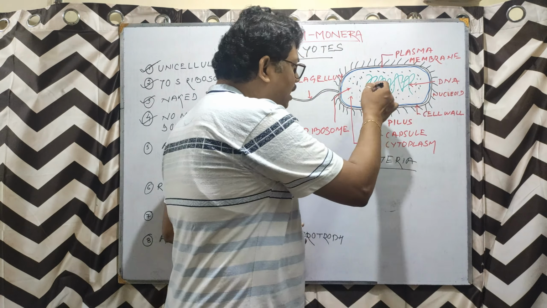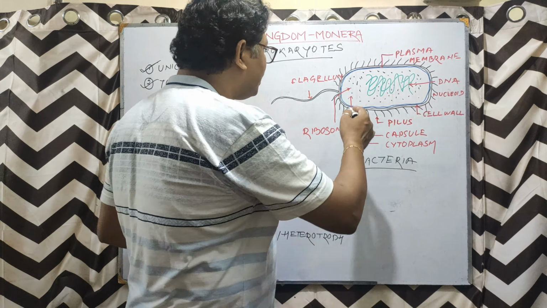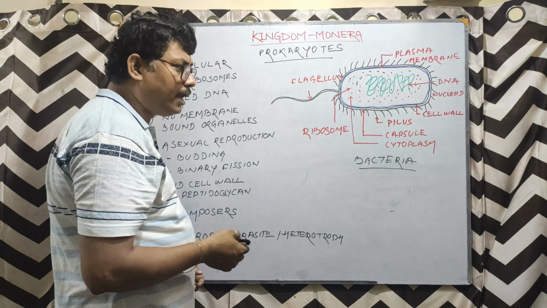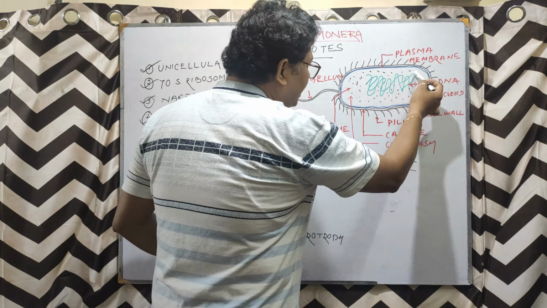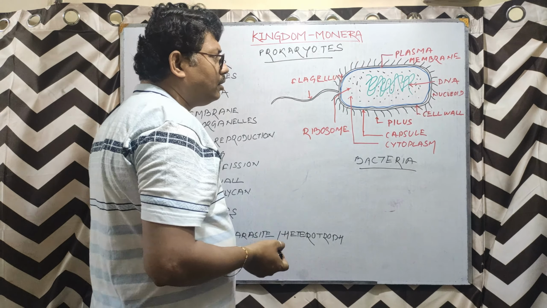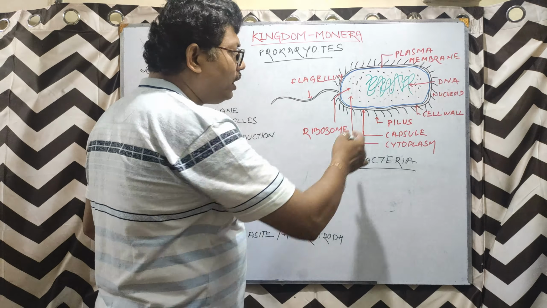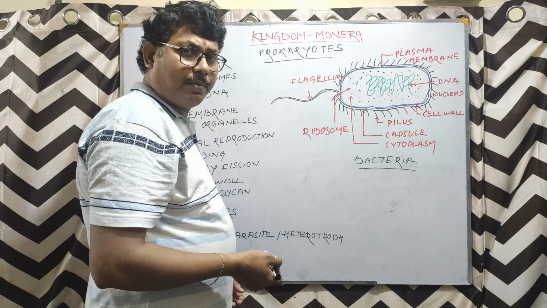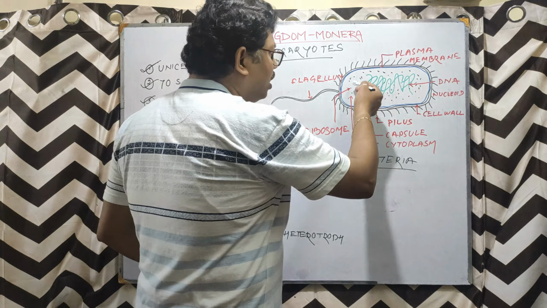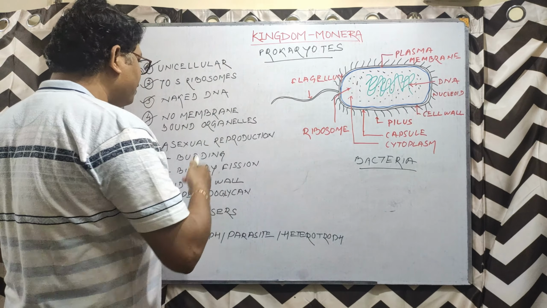But in this prokaryotic case, in case of the organisms that are coming under kingdom Monera, no membrane bound organelle is present inside the plasma membrane. Only the cytoplasm, the genetic material, the DNA, and the ribosomes. So no membrane bound organelles.